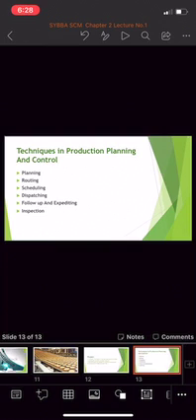Second last is the follow-up and expediting. Follow-up and expediting is related to the judgment and assessment of work performed. This is an important function of production control. If goods are to be produced as per the plans, then proper follow-up of work is important to see if the production schedule is properly complied with or not.